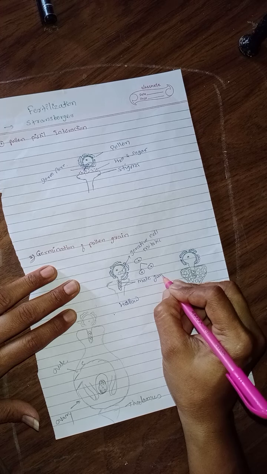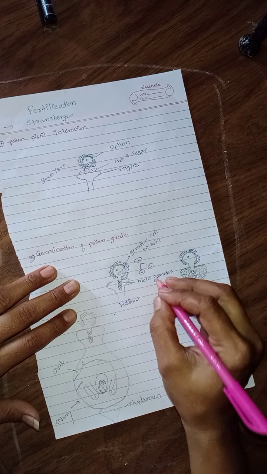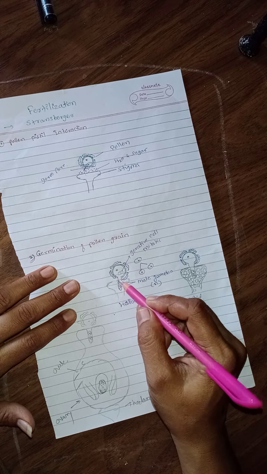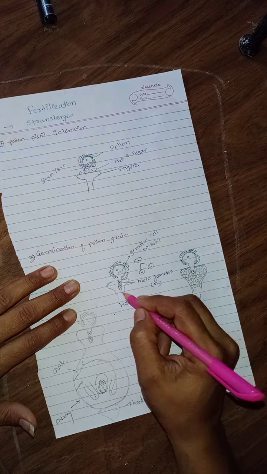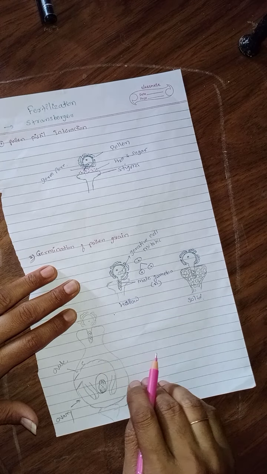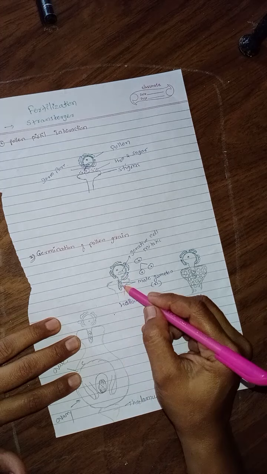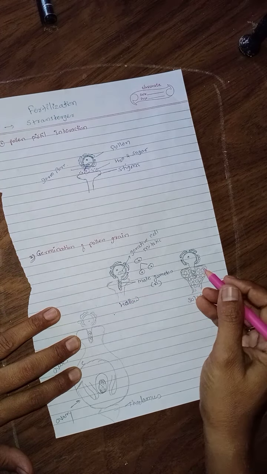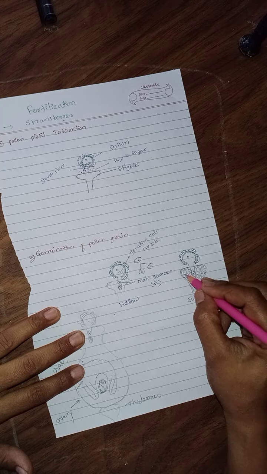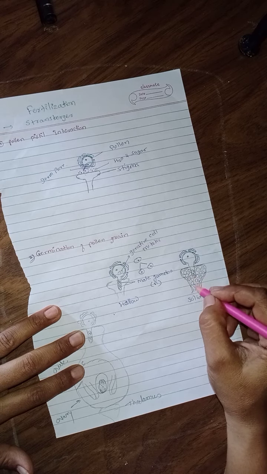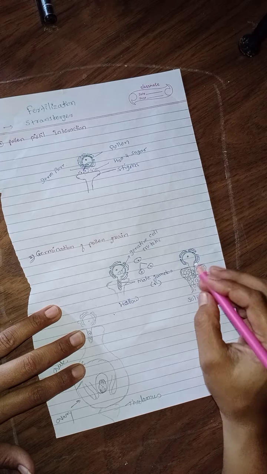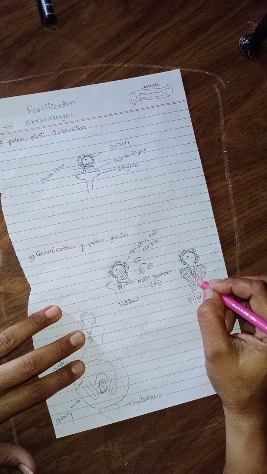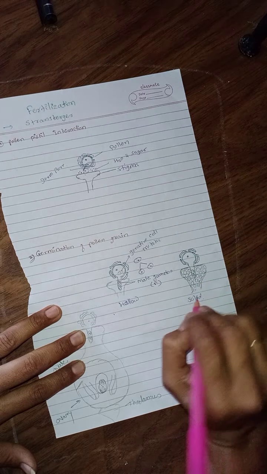These two male gametes are haploid, and with the help of the pollen tube they move towards the ovule or egg. In a hollow stigma, the pollen tube inserts itself easily, but in a solid stigma, some cells are present in the style and stigma, and the pollen tube pushes these cells aside and moves towards the egg.